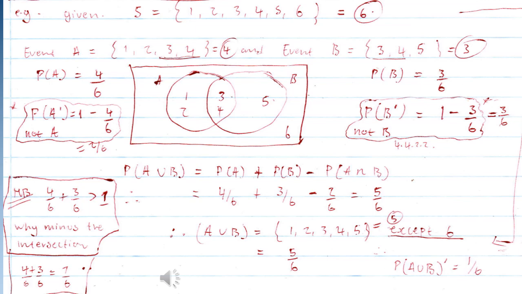So there is an annotation that says the probability that is not A or B. That simple slash at the top is more like an exponent. Let's indicate it there. There it is. Now it says the number that is not part of A or B is only one, which is the number 6.